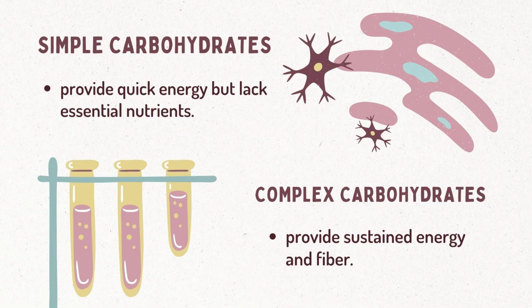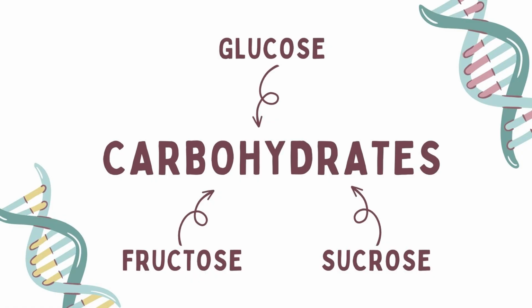Simple carbohydrates found in fruits, sugar, and processed foods provide quick energy but lack essential nutrients. Complex carbohydrates present in whole grains, legumes, and vegetables provide sustained energy and fiber. They are made up of sugar molecules such as glucose, fructose, and sucrose.